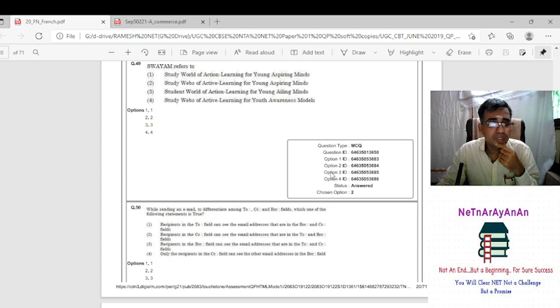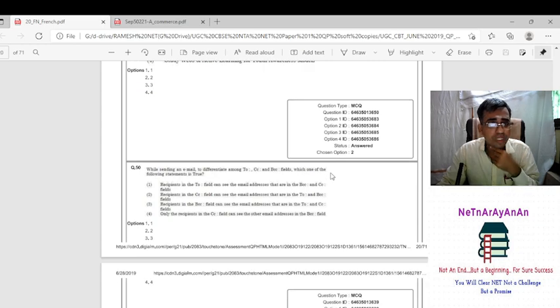Okay. So next thing, while sending the email, to differentiate between the two, CC and BCC fields. See, in the BCC field, you will see the To address and CC address. Am I right or wrong? So automatically 3 is the option. Recipients in the BCC field can see the email addresses that are in the To and CC fields. Naturally, 3 is the option.